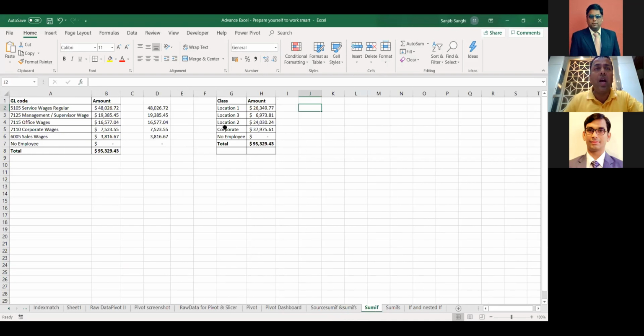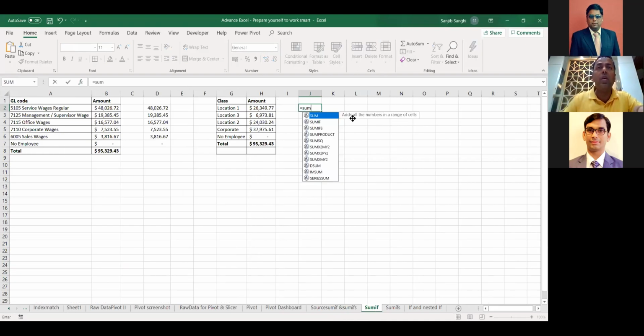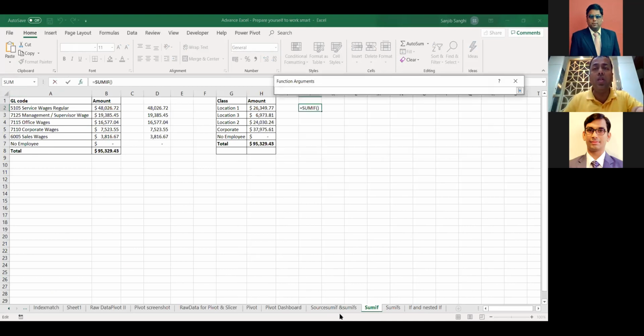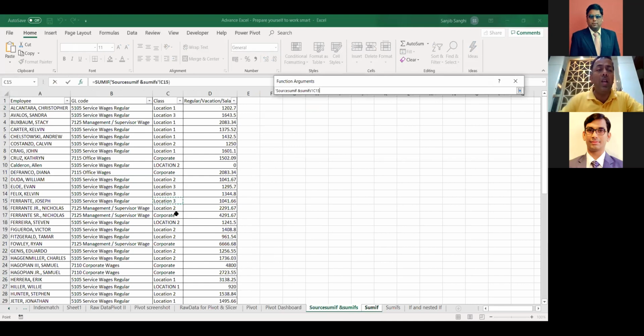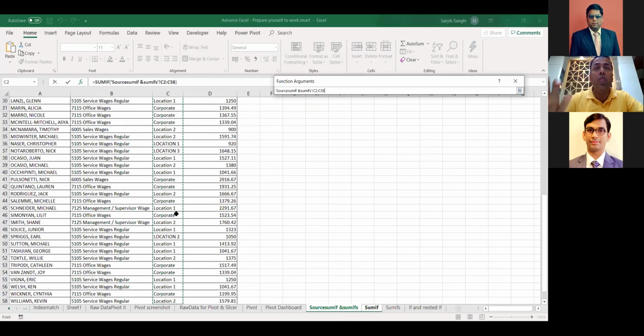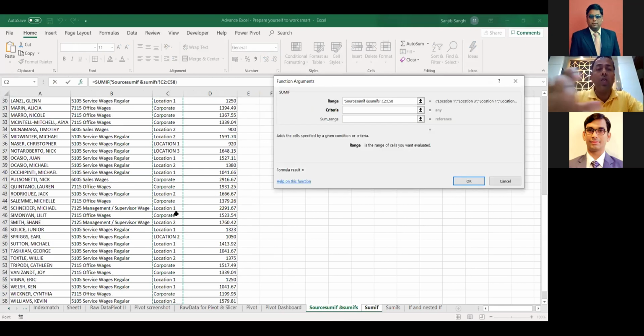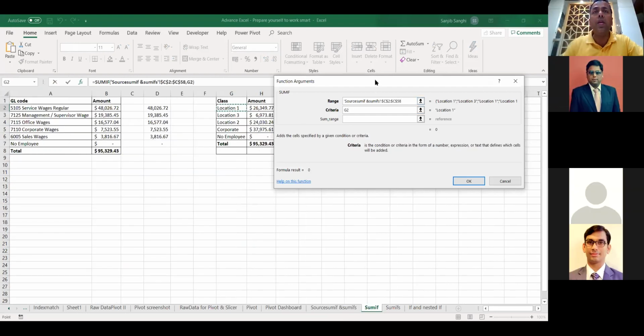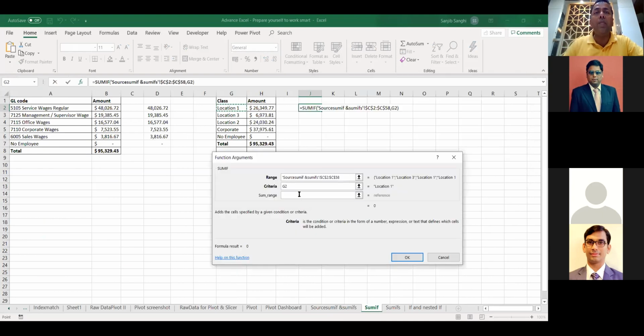Yes. I'll come back over here. I'll write the formula again, equals to SUMIF. Hit the function. Go for a range. Come back over here. Click anywhere. Control up arrow key. One cell down. Control Shift down. Boom. Done. Okay. Now F4 to lock this cell. My criteria is location 1, right? My criteria is location 1 and my sum range is the same as what we have just said.